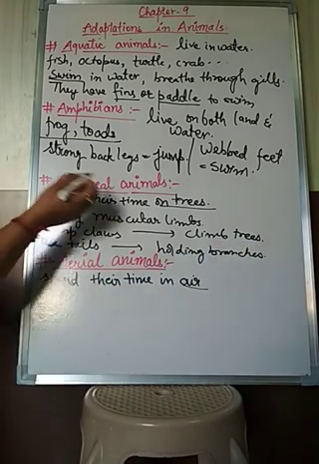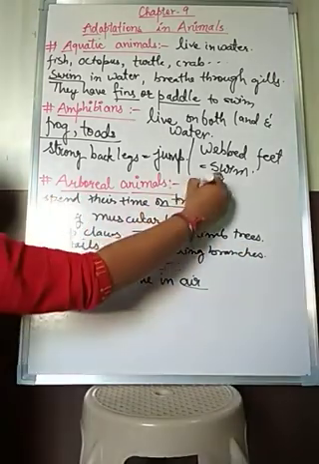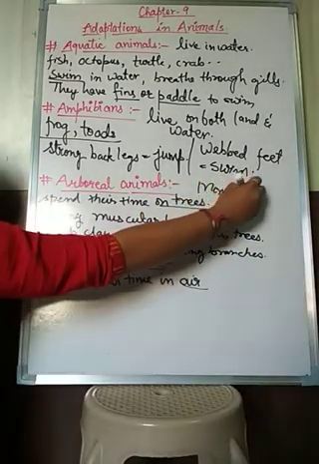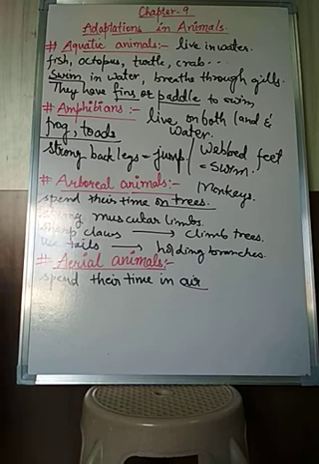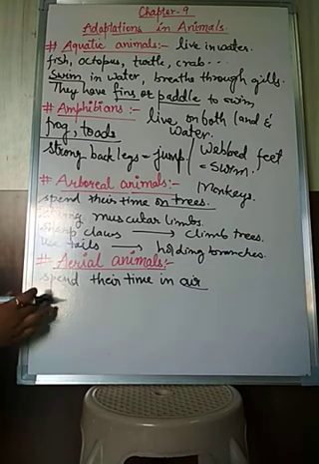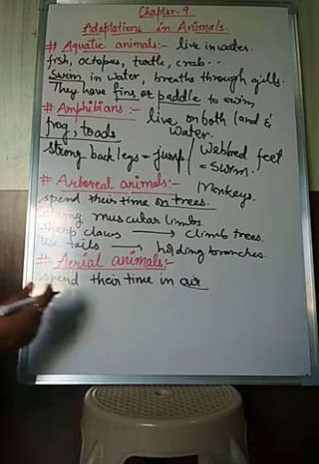Examples of the arboreal animals are monkeys, orangutans. Orangutans are also similar to the monkeys. Koala bear. These are the arboreal animals. Now aerial animals, as already told, spend most of their time in the air,